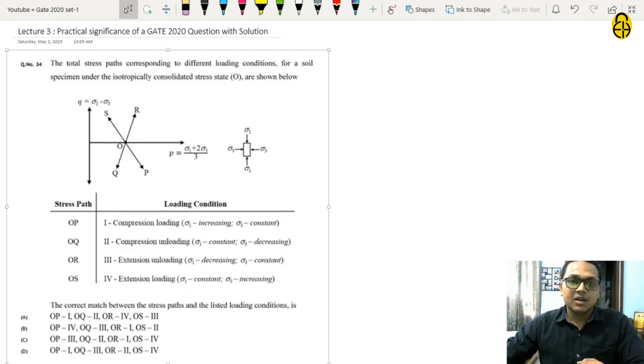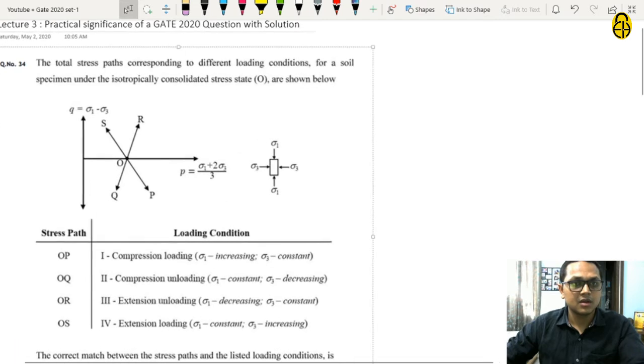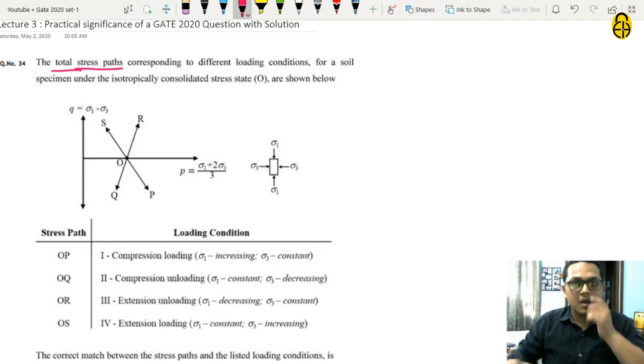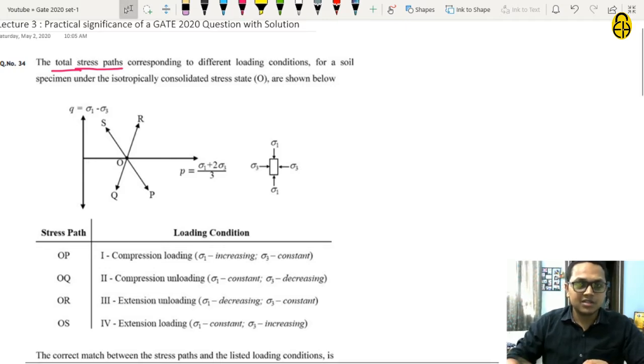Now let us see what the question says. The total stress path corresponding to different loading conditions is given for a soil specimen under the isotropically consolidated stress state as shown below.